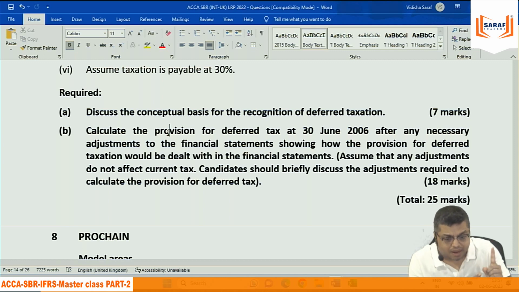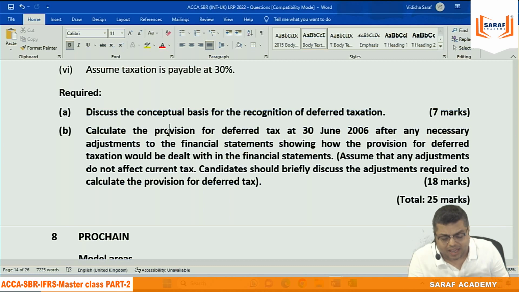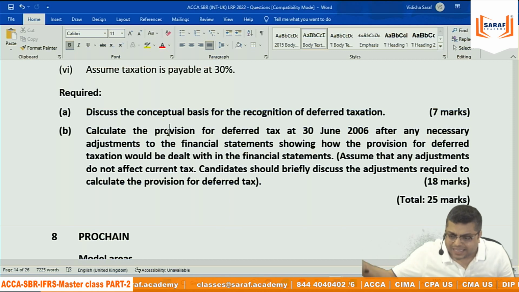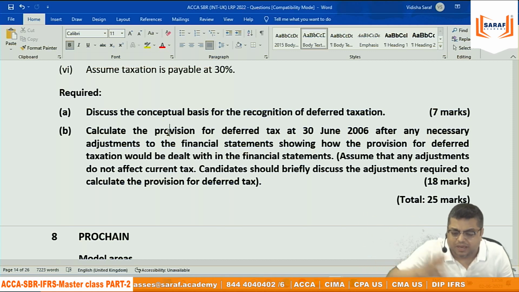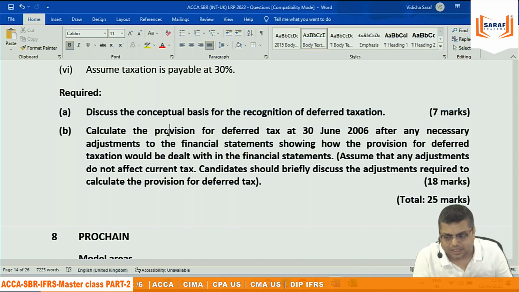One thing we need to remember while solving questions: if the carrying value of an asset is more than the tax base value, on the difference there is deferred tax liability. After that, you will remember everything. If the carrying value of a liability is more than the income tax base liability, it is a deferred tax asset, and so on. The current tax is the tax you need to pay to the government on your taxable income. So current tax plus or minus deferred tax will give you the tax expense.